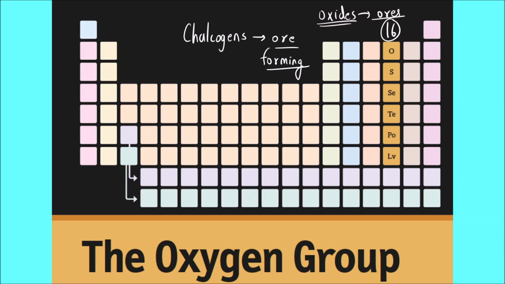That is why it is called ore forming, based on the name of oxygen, which is present in many ores. Several metals easily react with oxygen present in the atmosphere to form oxides. So group 16 elements are called chalcogens.